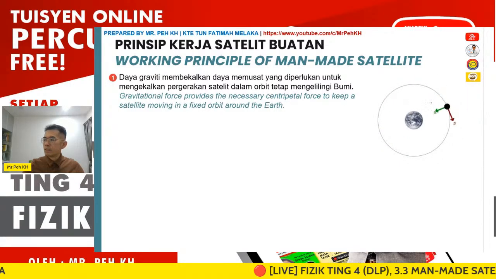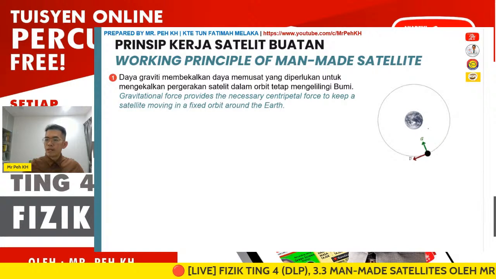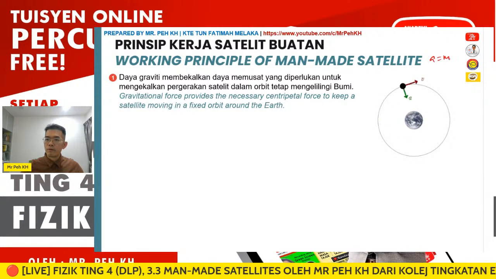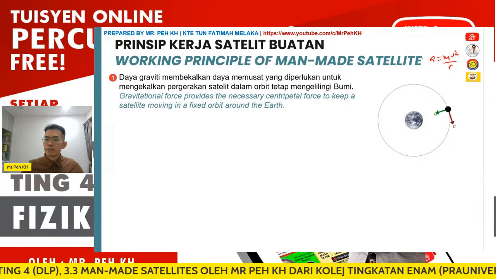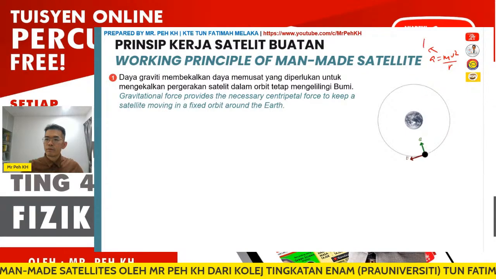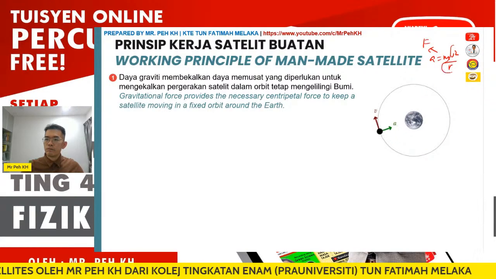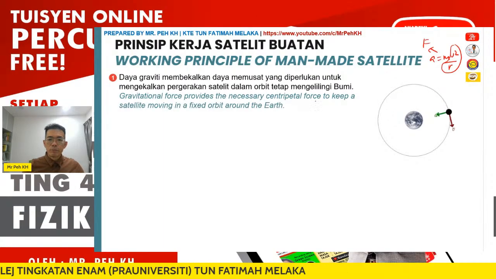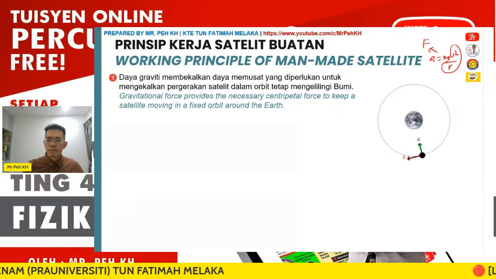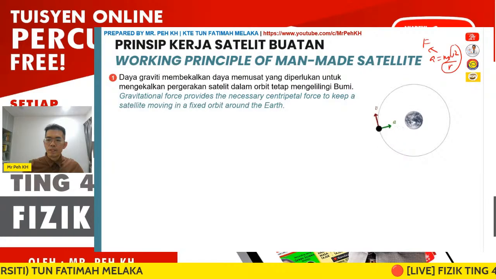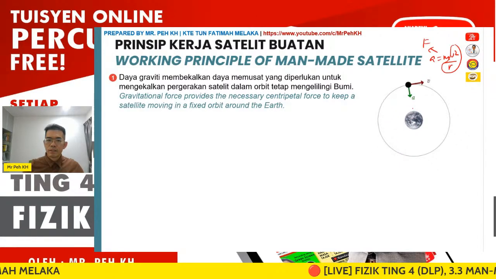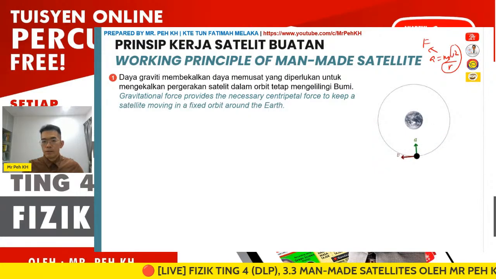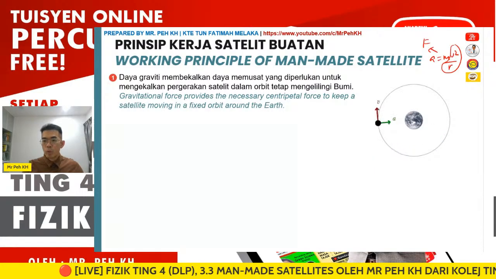The centripetal acceleration a, you learned already, with the formula F = mv squared over r, so a will be v squared over r. The centripetal force has the same direction towards the Earth's center, labeled as a, and causes the object to orbit the Earth.